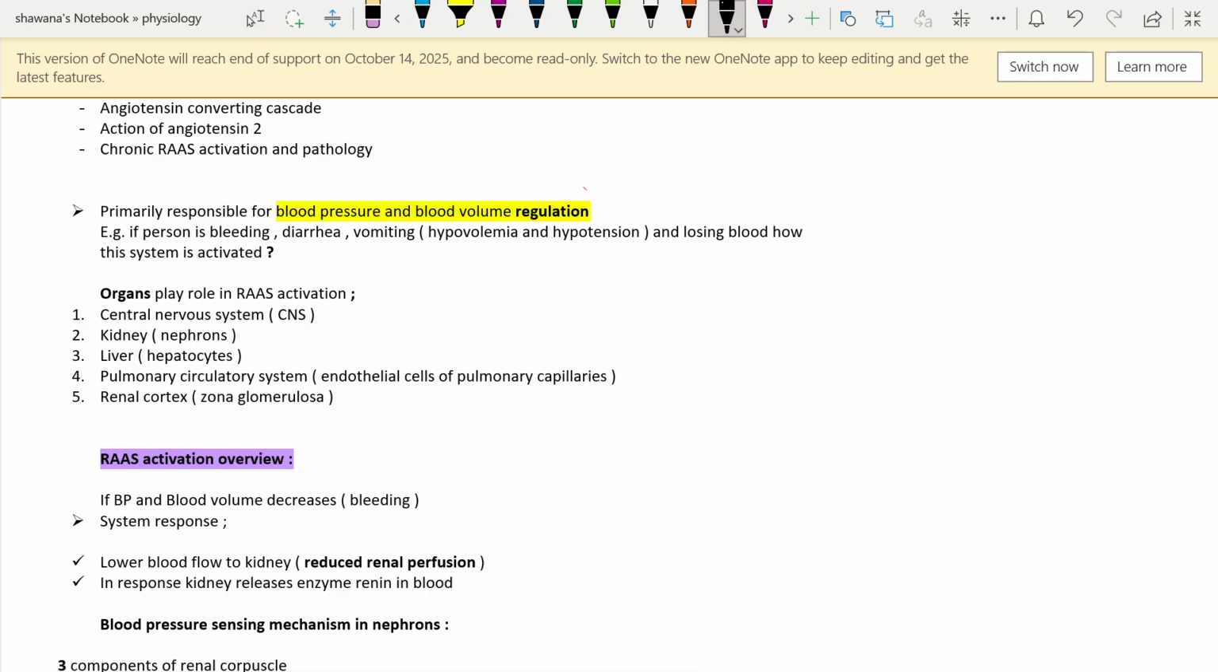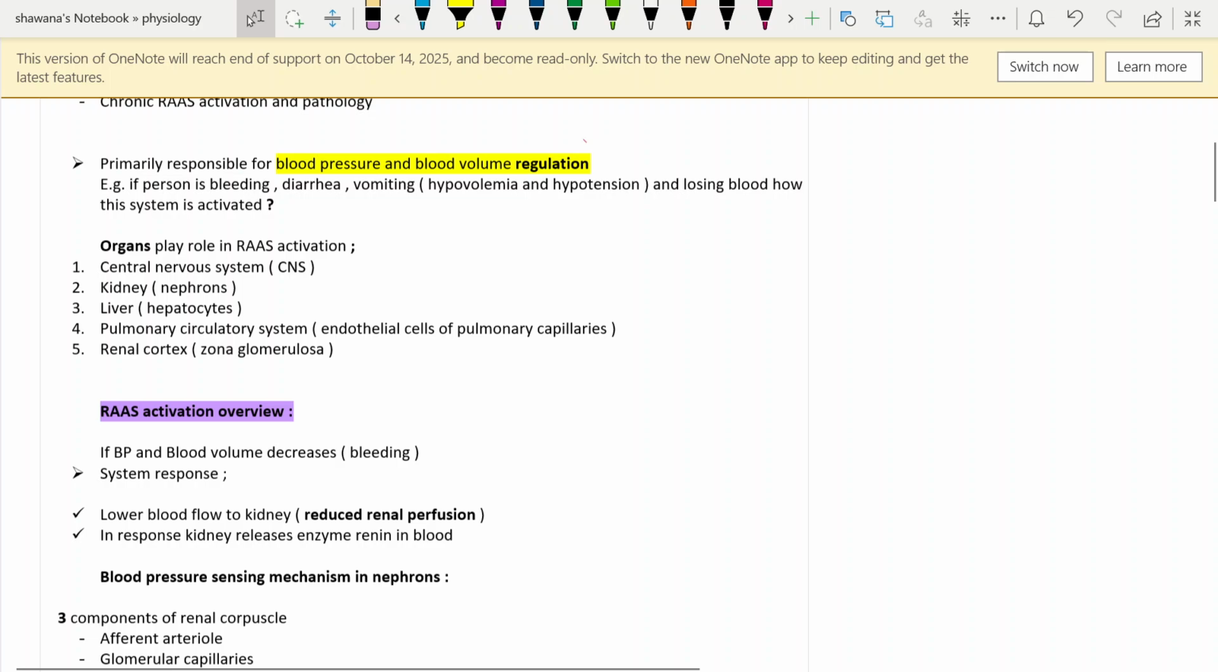First of all, the main organs are listed below. First is the central nervous system. It's the sympathetic outflow by the vasomotor center in the medulla oblongata. We will discuss it in detail. Kidney, nephrons, liver, the hepatocytes. Pulmonary circulation system, more specifically, the endothelial cells of the pulmonary capillaries, and the adrenal cortex. To be more specific, the part is the zona glomerulosa.